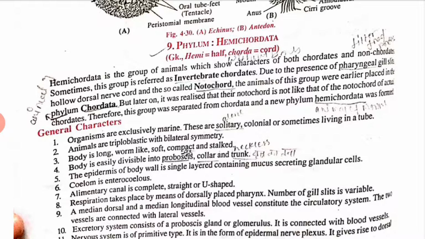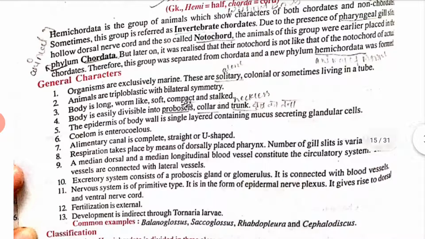Let's see, these organisms are exclusively marine. They are solitary or colonial, and sometimes living in tubes. Animals are triploblastic and bilateral symmetry is present. The body is long, worm like and soft.